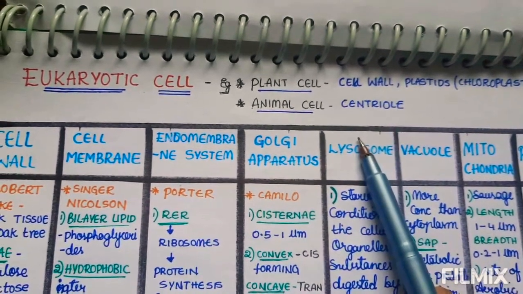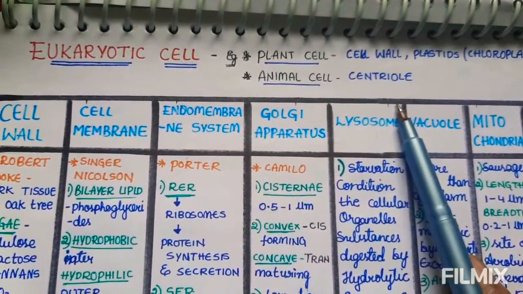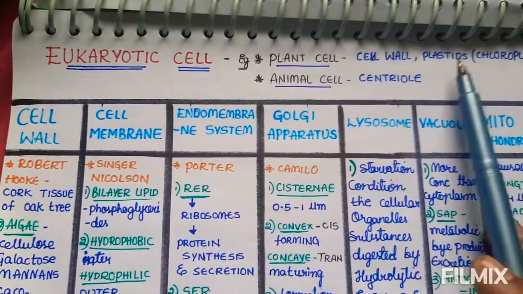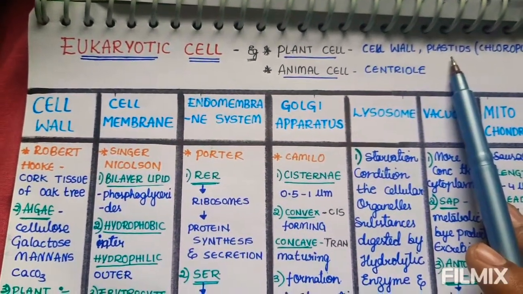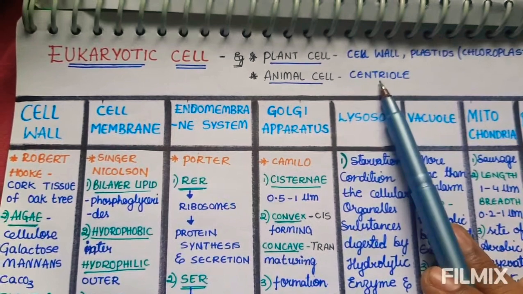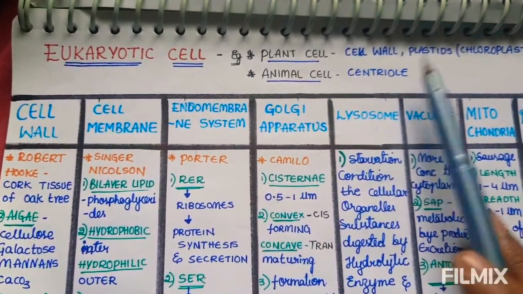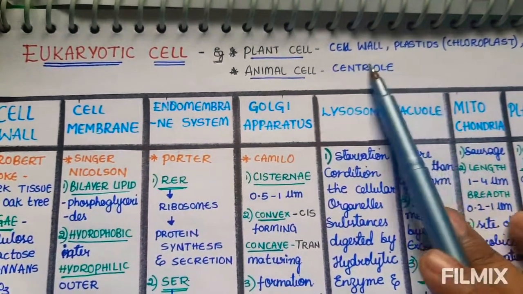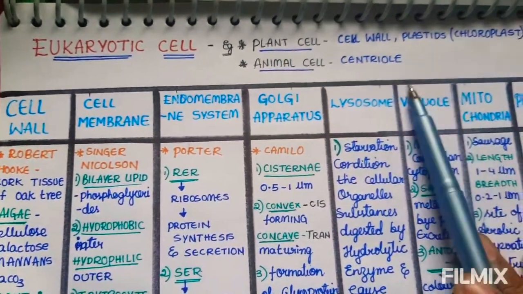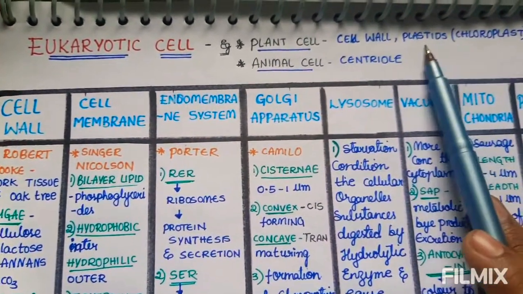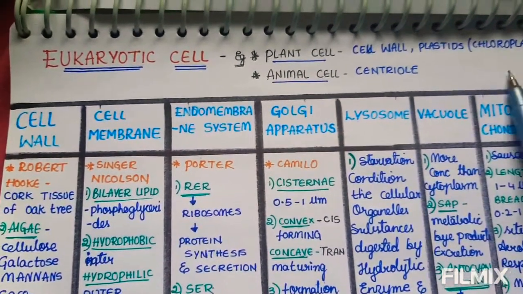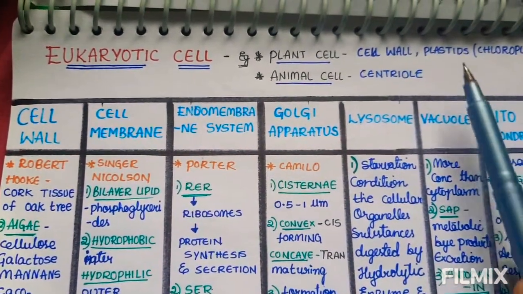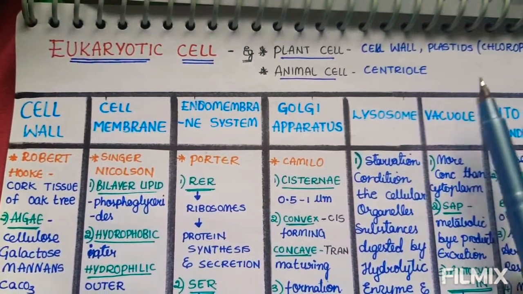But in animal cell there is a centriole, which is absent in the plant cell. Except these three, all organelles are present in both animal and plant cells.